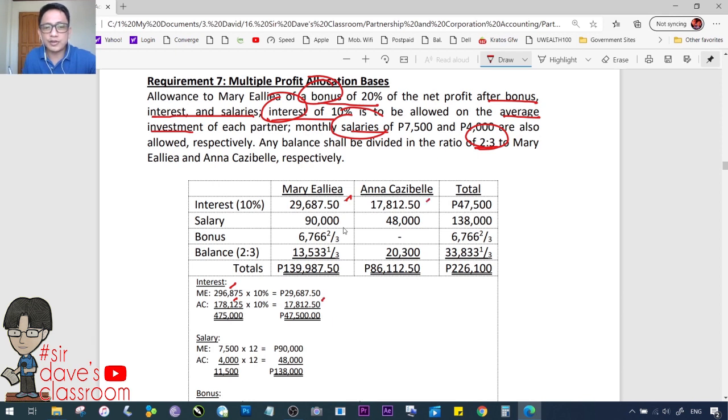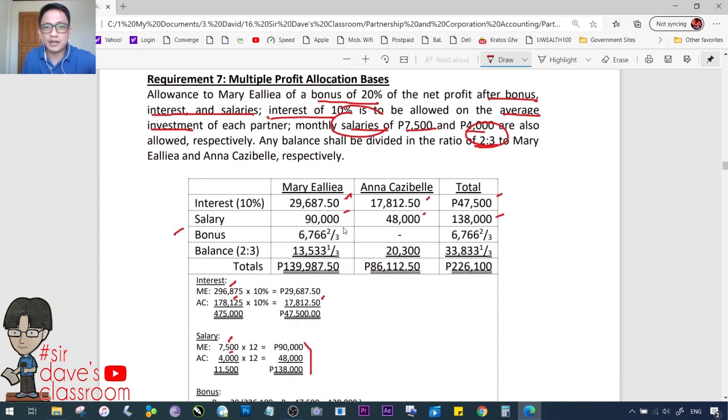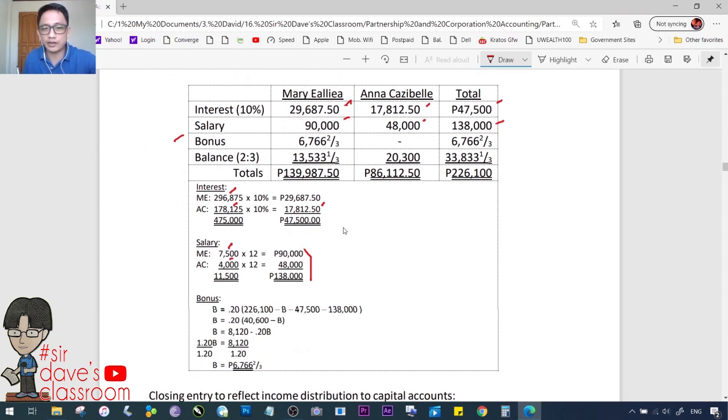For salaries, na-mention kanina 7,500 and 4,000 also. Okay, nandito din sa taas. Times 12 to make them annual, ito ay correct amount. So, 90,000 and 48,000. The total should be 47,500 and 138,000 totals. Finally, bonus provision and then balance na tayo. Sabi 20%, alright? 20% of the net profit after everything else. The bonus, interest, and salary. So, after the bonus, after the interest, ito yung interest, 47,500.